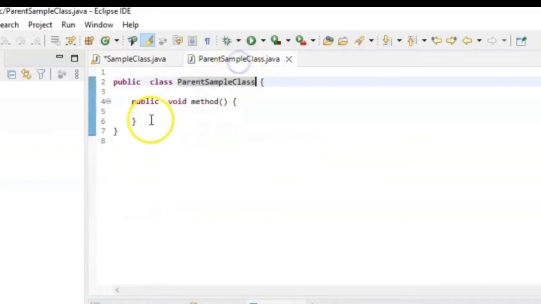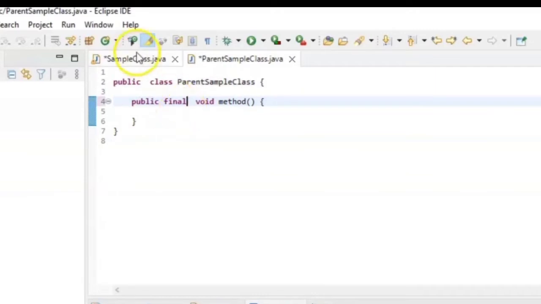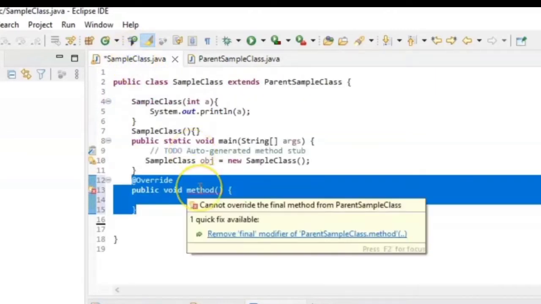Now suppose I declare this method as final in the parent class and save this. If we go to the child class, we see that this method cannot be overridden now, because the method in the parent class is declared as a final method. So we can say that final methods cannot be overridden.